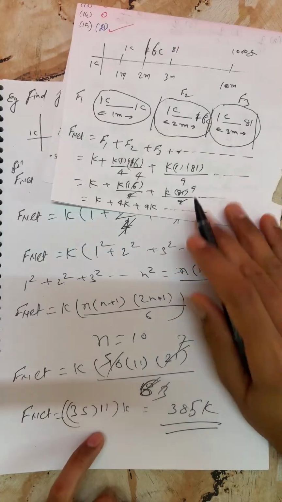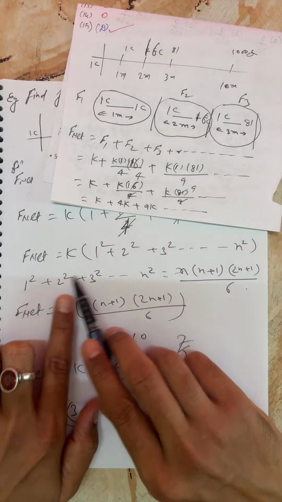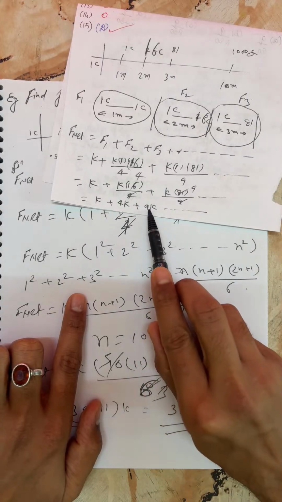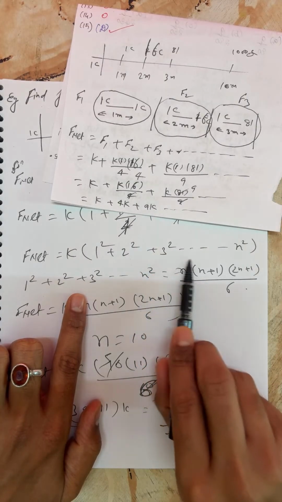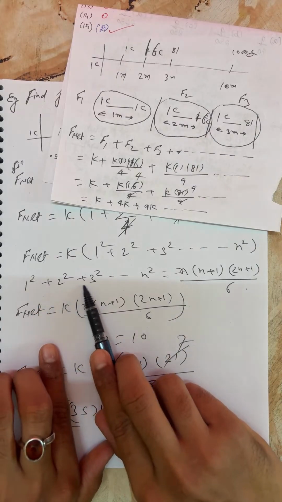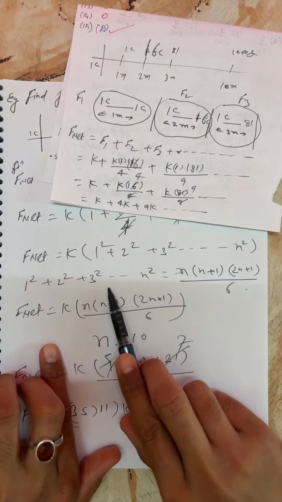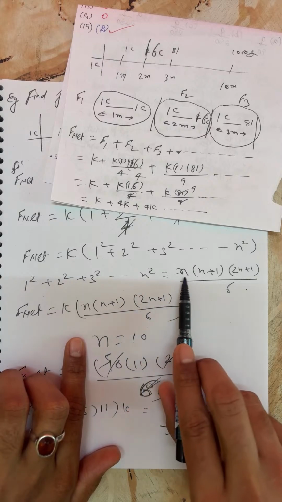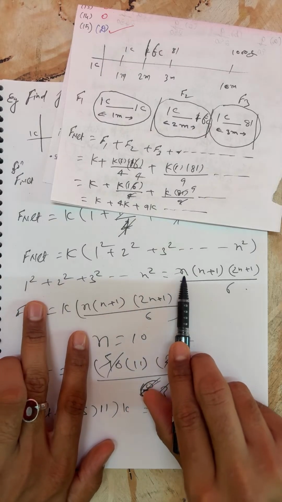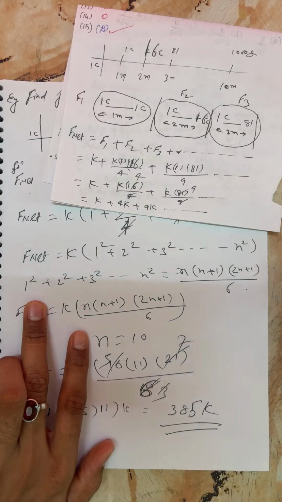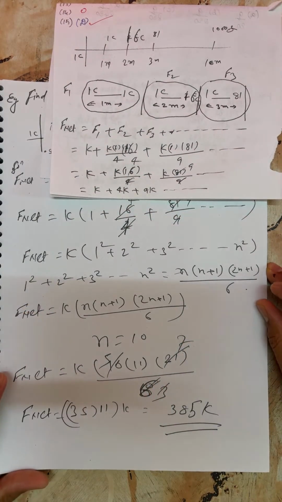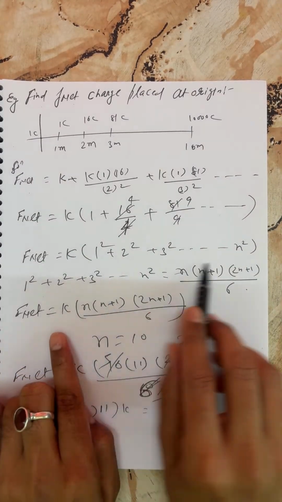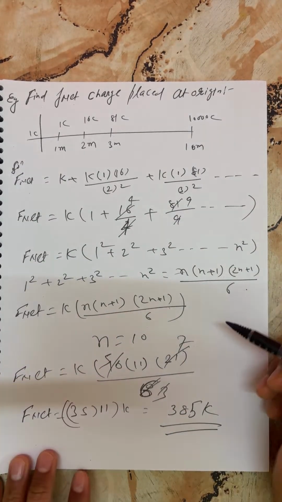I can make squares: 1 square, 2 square, 3 square, and so on up to n square. If you're getting this kind of series, you can remember the formula: n into n plus 1 into 2n plus 1 by 6. Finally, you can replace this entire series with this formula.